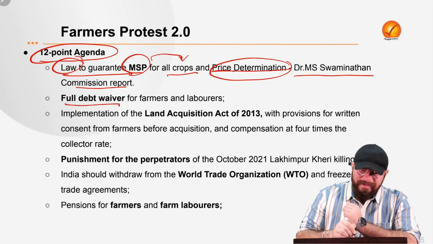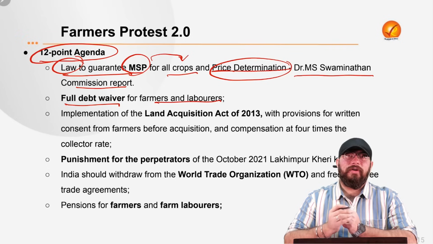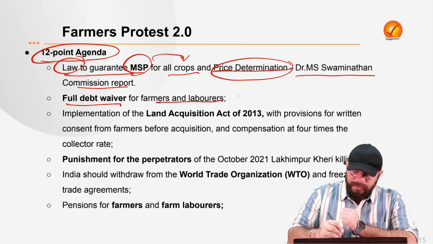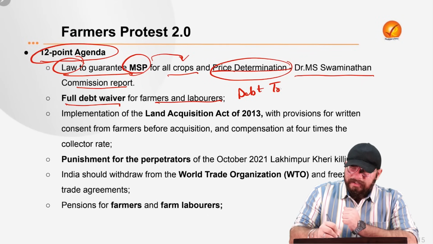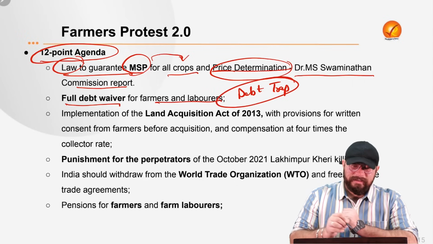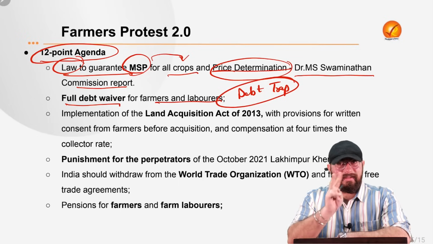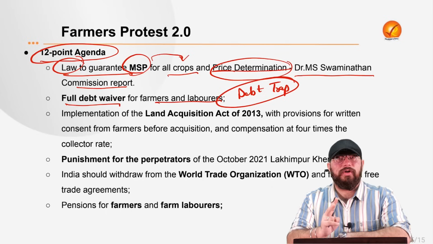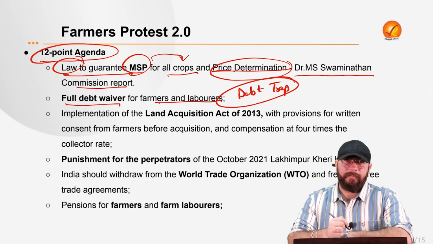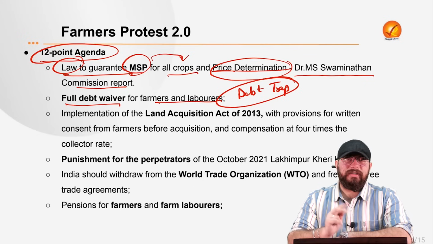Now, second is full debt waiver for farmers and laborers. So, farmers and laborers, we know they take on huge debts to invest in agriculture, and of course, they are not able to recover the amount. That is why they fall into a debt trap as well. So to help the farmers come out of the debt trap, the farmers unions are saying that we require a full debt waiver for the farmers and agricultural laborers. Now you have to understand there is a difference between farmers and agricultural laborers. Agricultural laborers usually work under the farmers and work on the fields. So these are the two demands. First is in relation to MSP and price determination. Second is in relation to debt waiver.